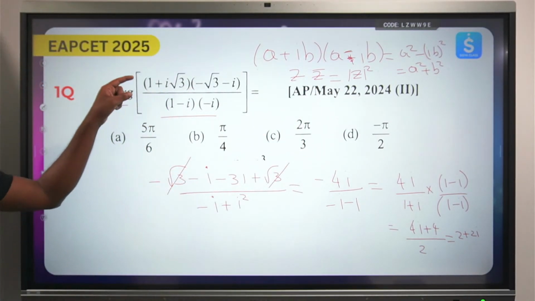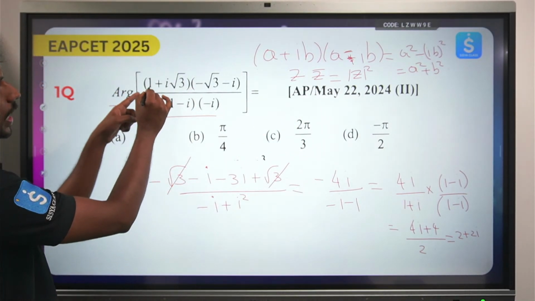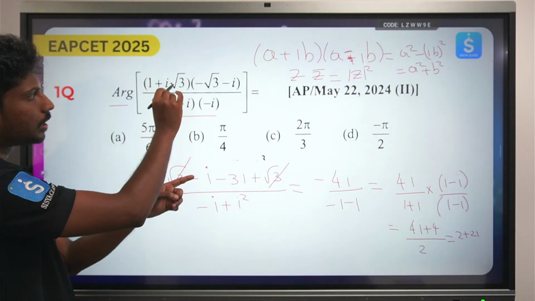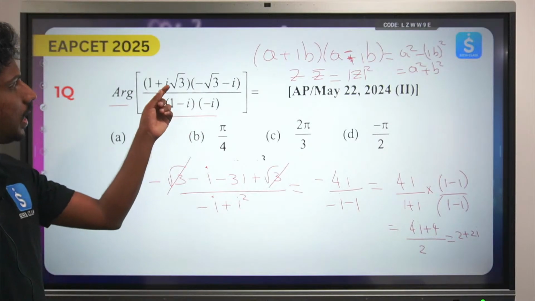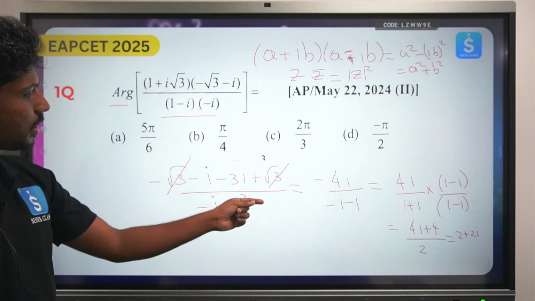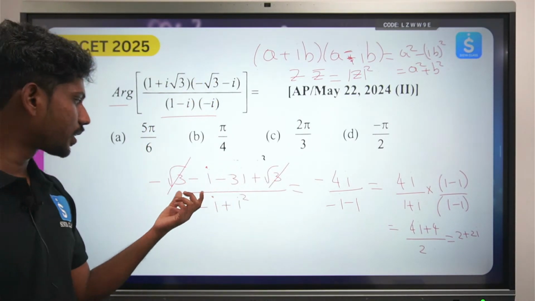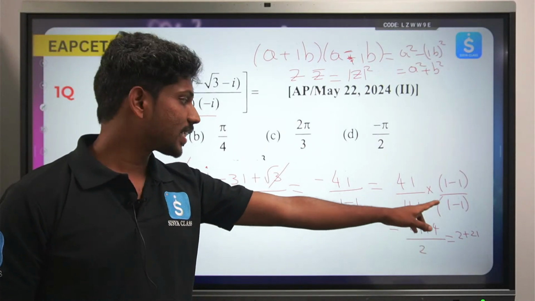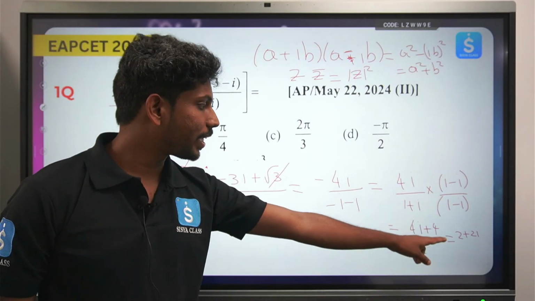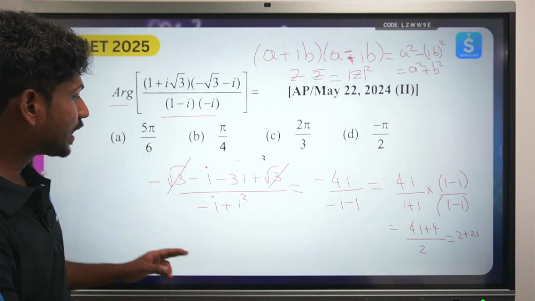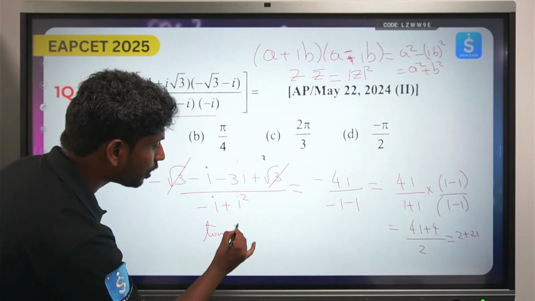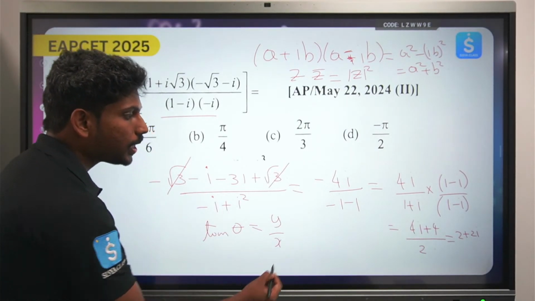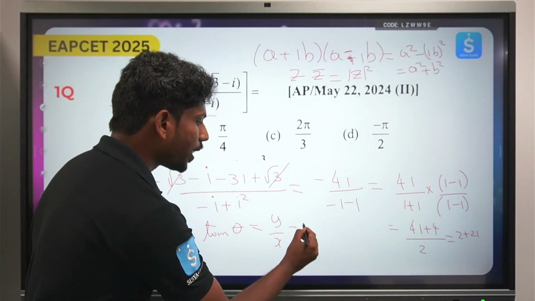So malli chudandi ikkada, if you see here again, I am just trying to go through the calculation. 1 into minus root 3, minus root 3; 1 into minus i; minus root 3 into root 3, minus 3i; and then again root 3 i square is minus, plus root 3; minus root 3 plus root 3 gets cancelled; minus 4i by minus i plus i square. I have taken the rationalizing part, 1 plus i, 1 minus i, finally got the answer 2 plus 2i. So tan theta is equals to, నేను ఇందాక ఏమన్నాను, y by x. Okay, the imaginary part by the real part, so that will be 2 by 2. What is 2 by 2?